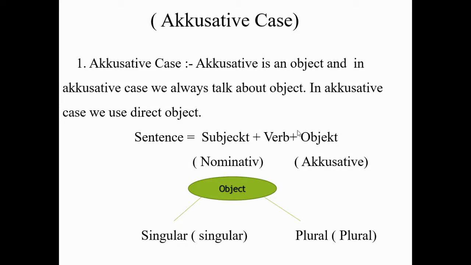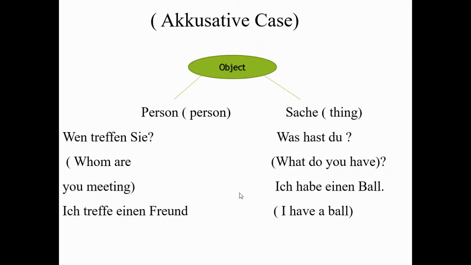So this is the structure of a sentence. First we write the subject, then we write the verb, and then we write the object. The subject will always be in nominative, and the object will always be in accusative or dative. It depends upon the object. The object can be singular or plural, and it can be a person or a thing.